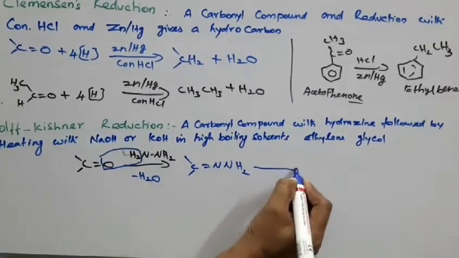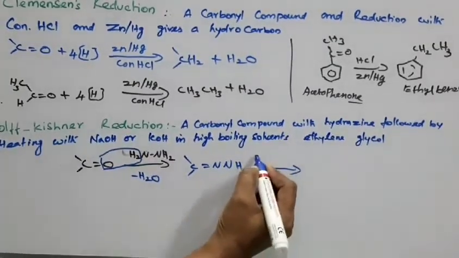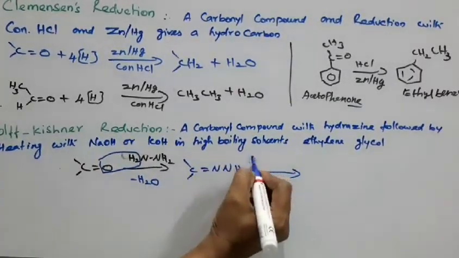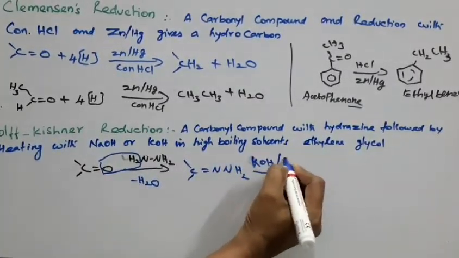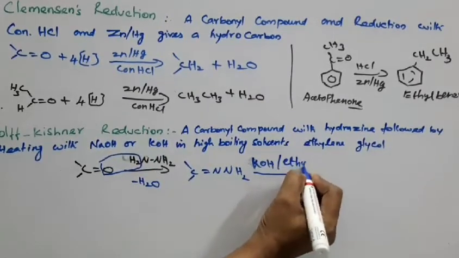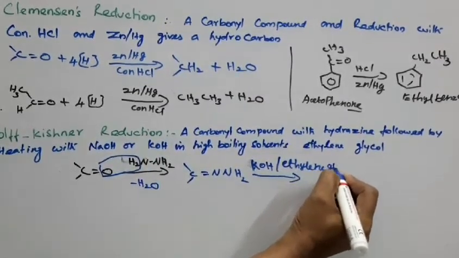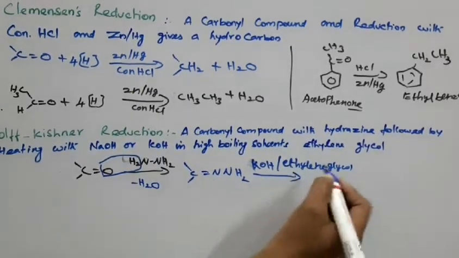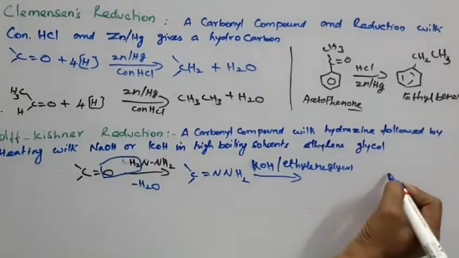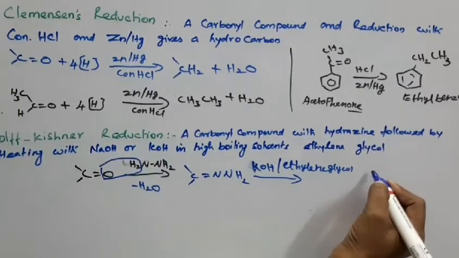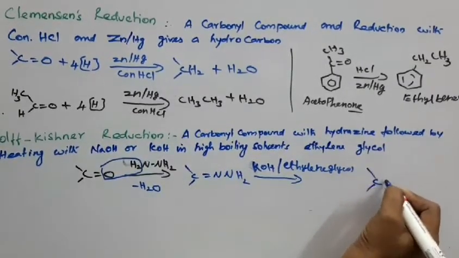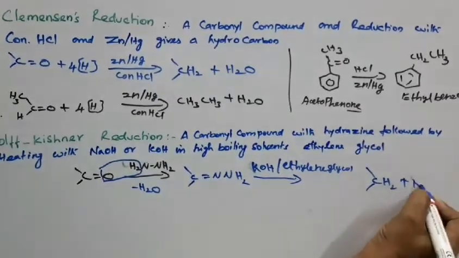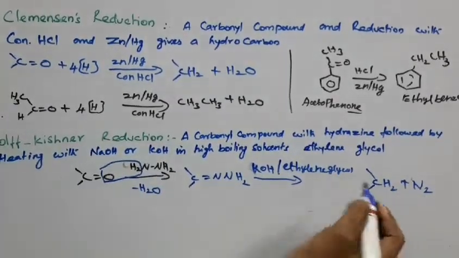This intermediate product reacts with sodium or potassium hydroxide, KOH, in ethylene glycol solvent to form N2 release, and that is CH2, a hydrocarbon, plus N2. This is what we get, the hydrocarbon.